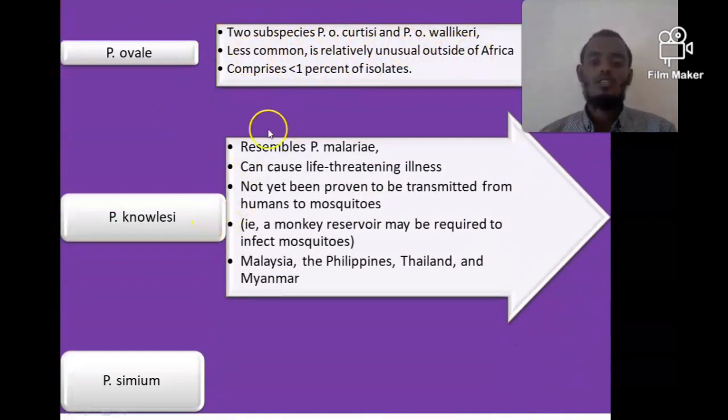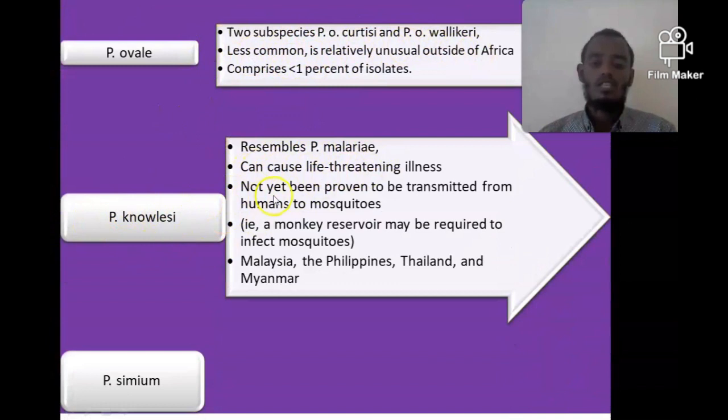The other is knowlesi. It's similar to Plasmodium malariae under the microscope, but we can differentiate knowlesi and malariae by using PCR or molecular techniques. Plasmodium knowlesi, like Plasmodium vivax and Plasmodium falciparum, can cause life-threatening illness, but the most common cause of life-threatening illness is Plasmodium falciparum.